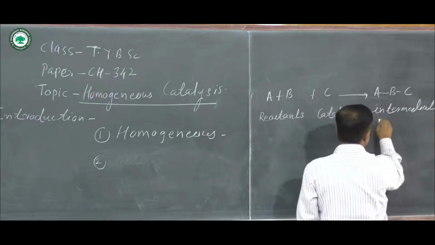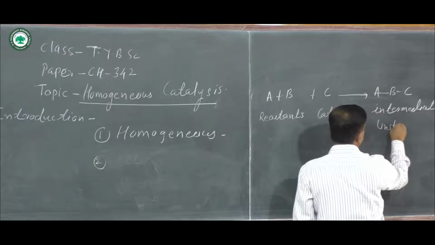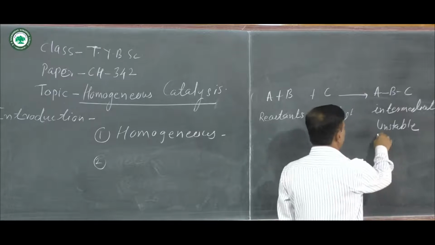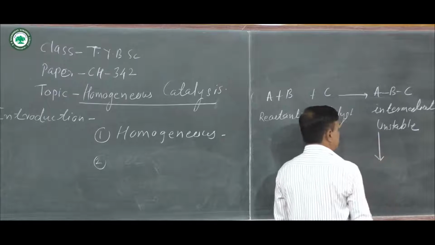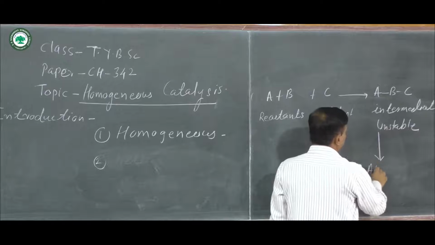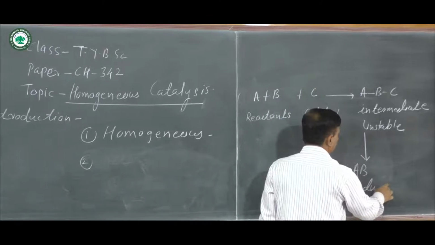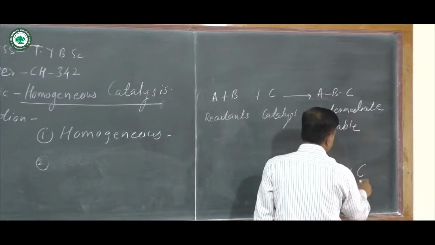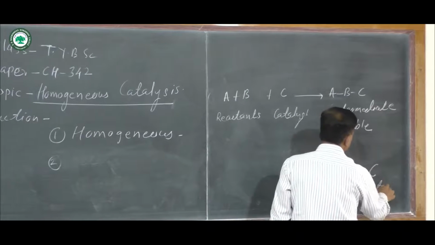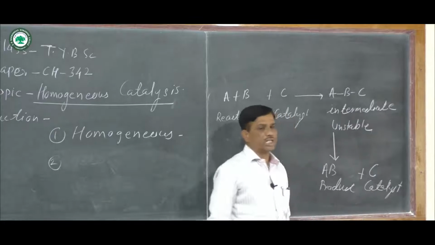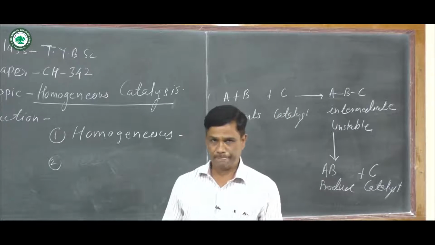This intermediate is unstable, and that unstable form is immediately converted into AB as a product, and there is the catalyst C. This is the general reaction in catalysis.